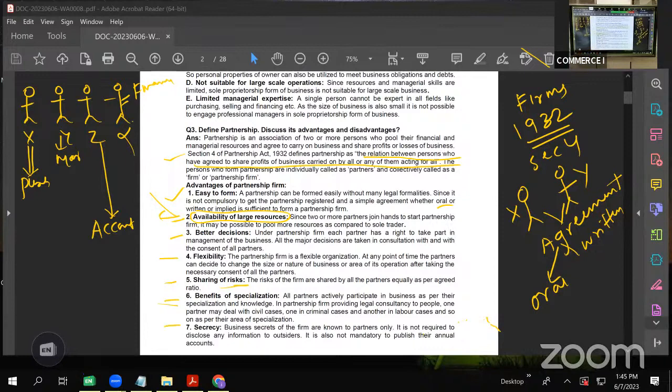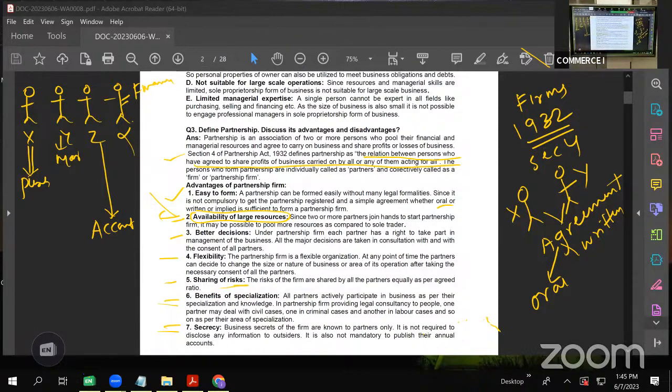Then secrecy. Again, same as proprietary firm. Here, whatever profits they are earning are distributed between partners only. Suppose there are four partners. Again, I gave the example of tea; let us say a biryani outlet is there. They have a recipe that is known only to those four partners. Those four partners know very well that if the recipe of our biryani is leaked out, anybody in the market will prepare the same type of biryani and our customers will get diverted.